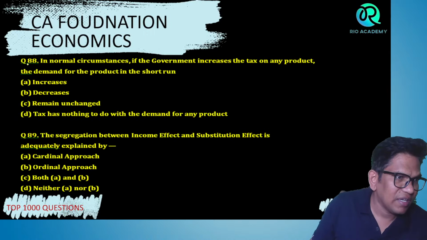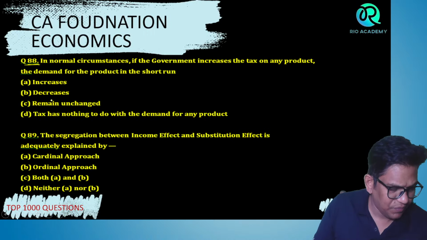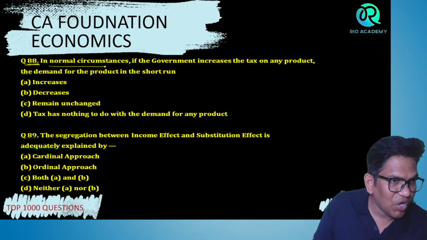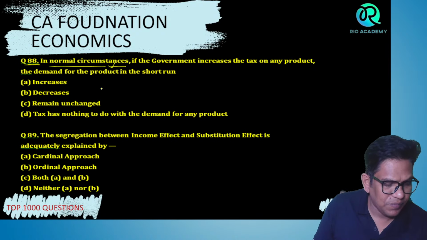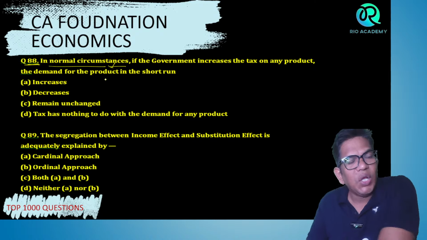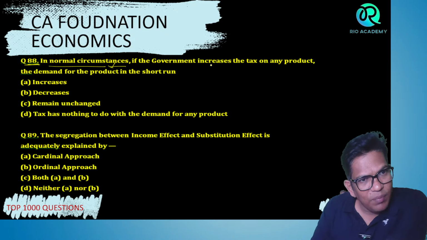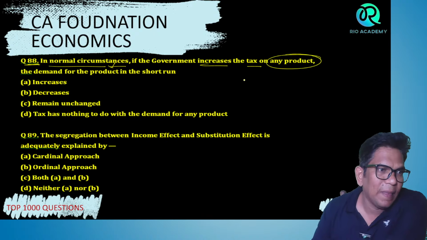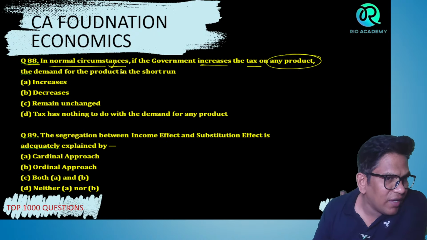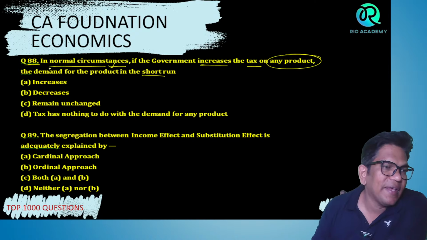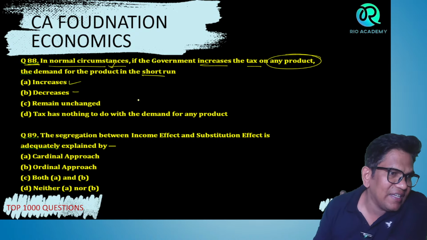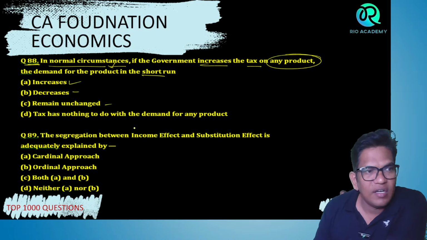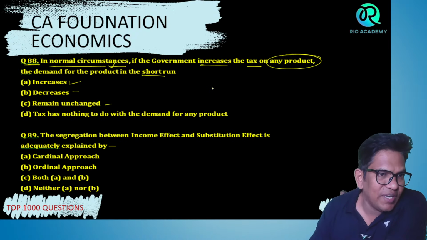Next, 88. In a normal situation, if the government increases the tax on any product, the demand for the product in the short run: increases, decreases, or remains unchanged. Right? Tax has nothing to do with the demand for any product.